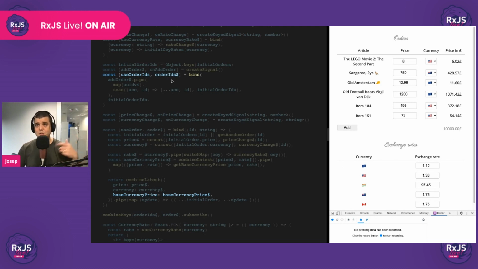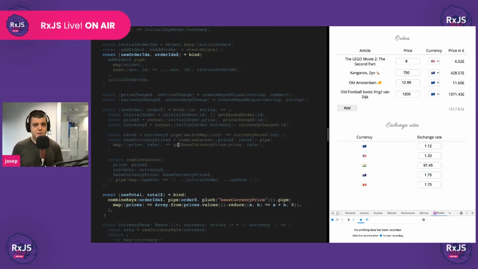Because basically what we would like to do is, for each one of the IDs that we have in this stream, we want to access this property of the order factory observable so that we can add those ones together, right? So don't worry, we got you covered. We have this util operator that's very useful for us that we call combineKeys. So combineKeys is a creator operator that takes a stream of IDs as the first argument and a factory of streams as the second argument. And then it returns a stream that emits a map of values every time that one of the values of the map changes or any time that the IDs change, right?